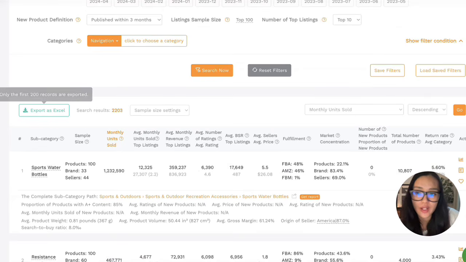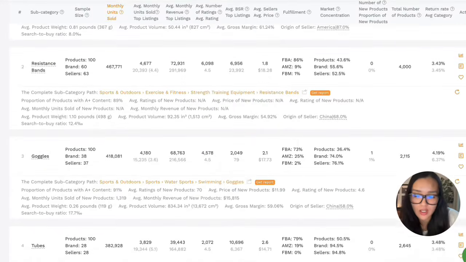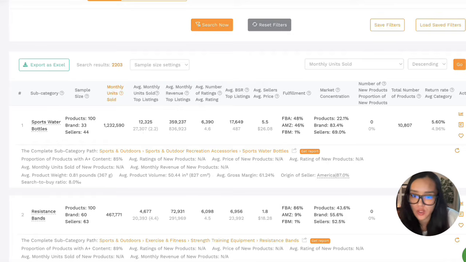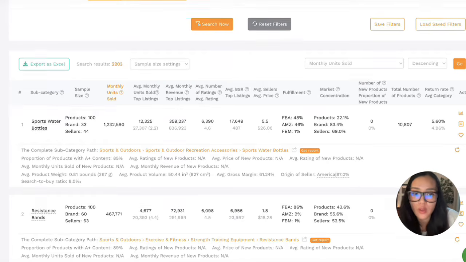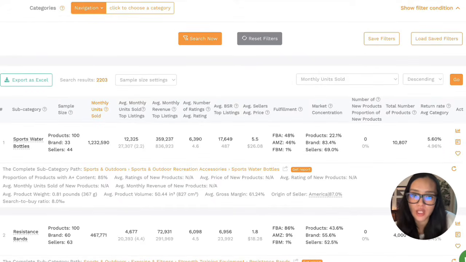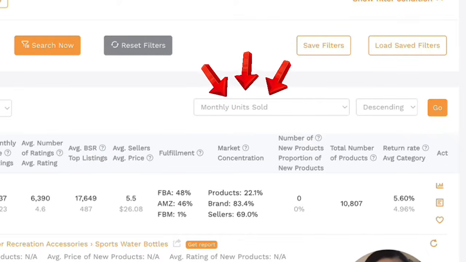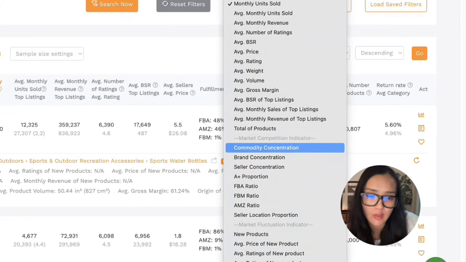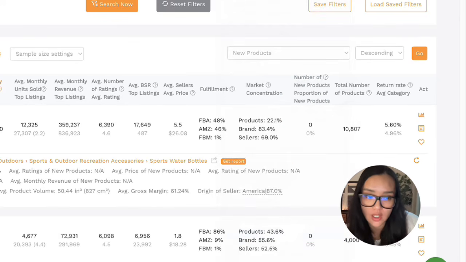All right, so we have quite a few search results, so over 2,000. Obviously, we want to narrow down things just a little bit. You can see a lot of really great data points such as average monthly units sold, average monthly revenue, market concentration. So in order to focus on the products that have come to the market fairly recently, what I actually want to do is we're going to change a few search settings. So right now what we're seeing is based on the monthly units sold, which is great. But how about we change this to something else? And by the way, they have a ton of different options, but I really want to focus on the new products that are coming into the market.